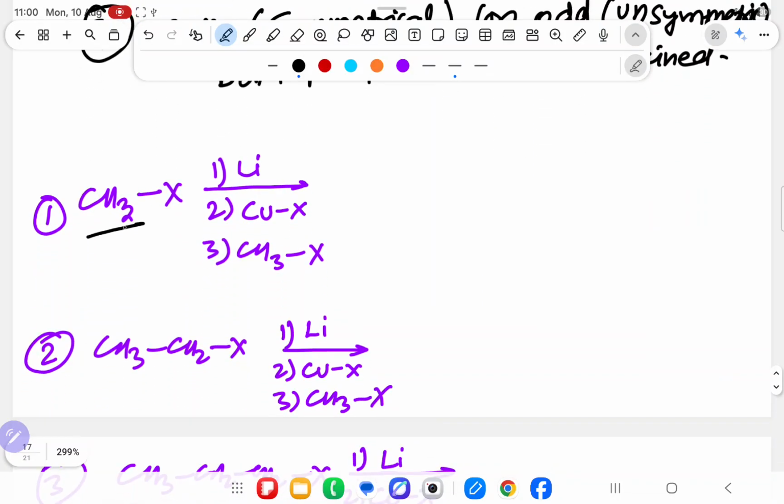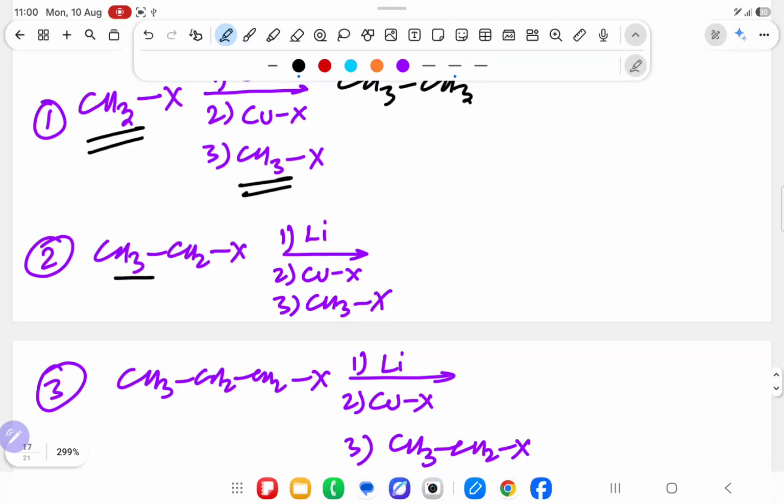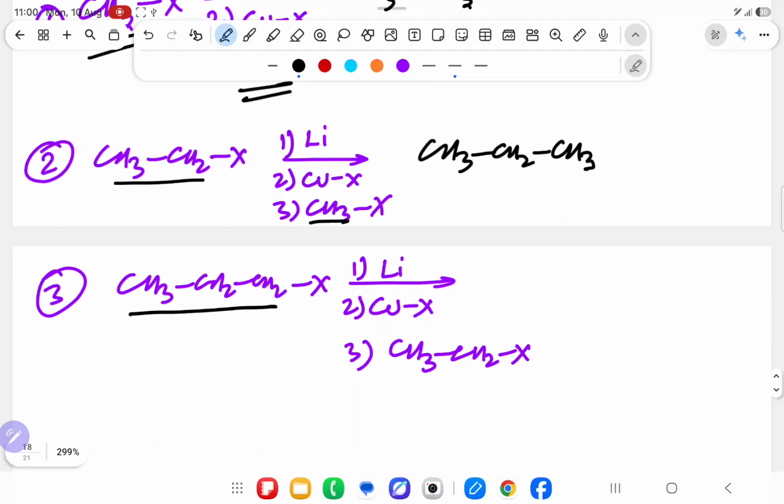See, over here what is R? Combine that: CH3, CH3. Leave other things. Over here what is R? Combine that: CH3, CH2, CH3. Over here what is R? Combine that: CH3, CH2, CH2.